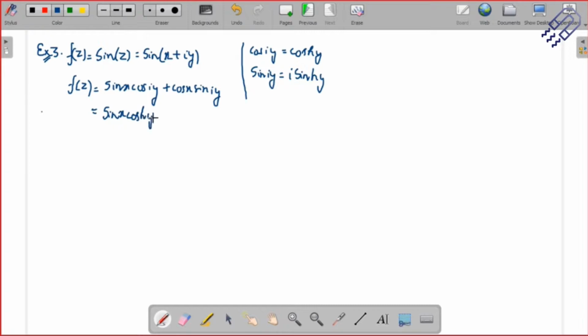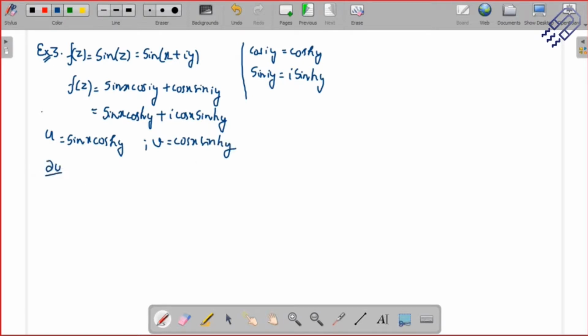Plus, and this will be i cos x sine hyperbolic y. I just replaced it. So I've got these terms now. Now this is easy, right? This is the only thing that you should know, the extra thing: u is equal to sine x cos hyperbolic y, and v is equal to cos x sine hyperbolic y. Let me just do it anyway.